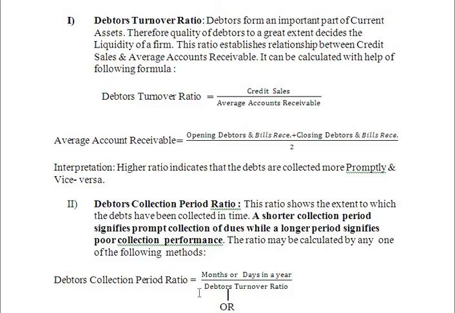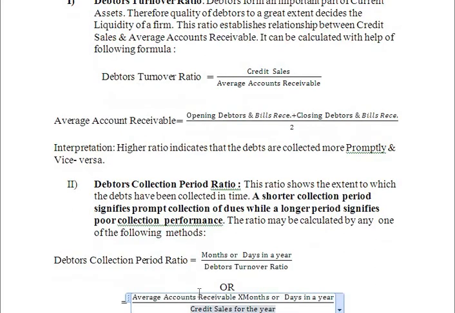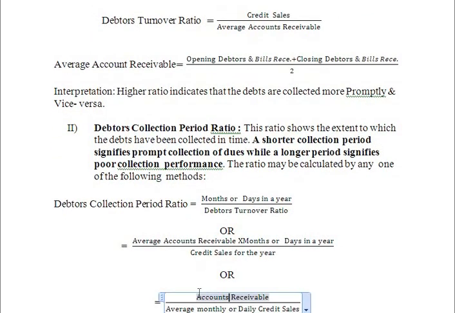Next line is the formula. Debtors collection period is equal to months or days in a year divided by debtors turnover ratio. Here you can take days as well as months, it is up to you. This ratio gives you the information on how much time the firm has taken to collect its dues.